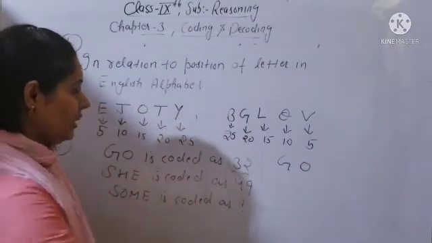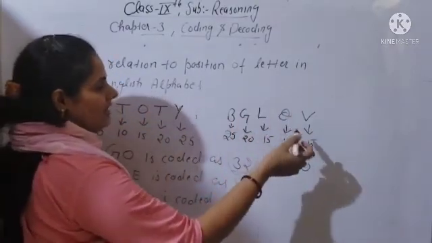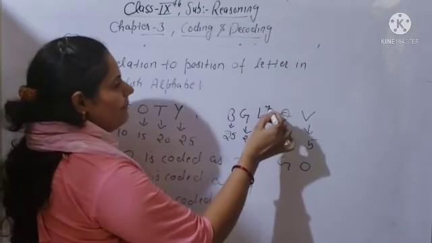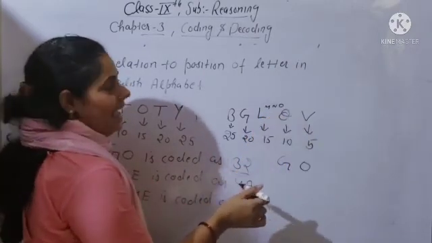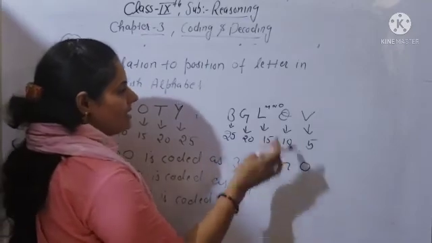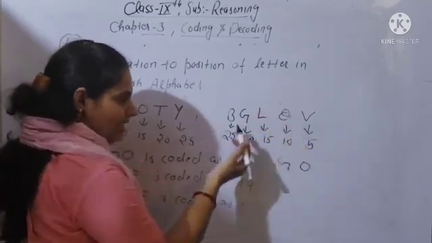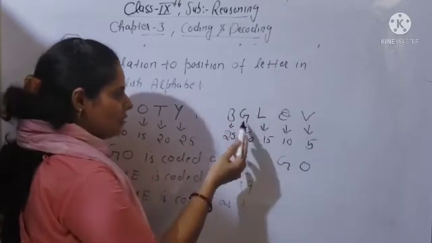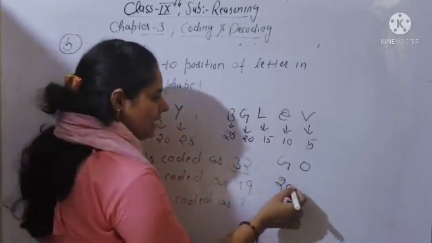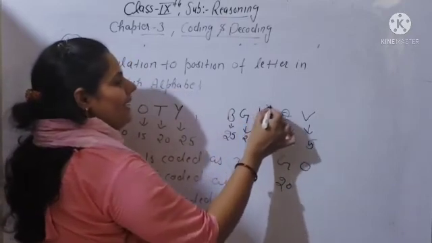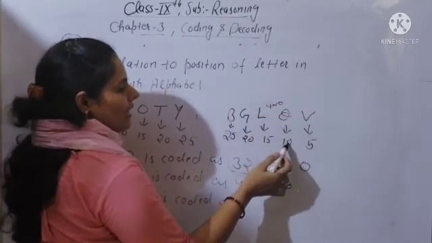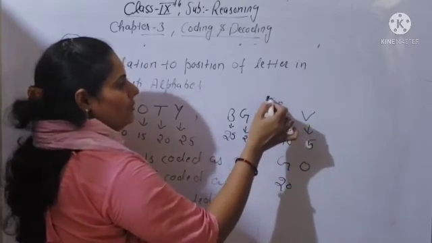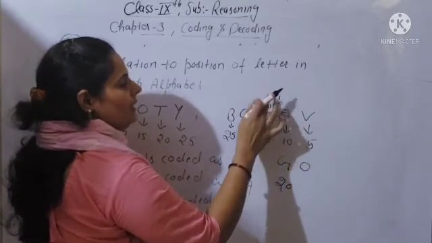So if you check from the right hand side, L, after L it will be M, N, O. Clear? L, M, N, O. Sorry, first is G. In the right hand side, or you can say opposite, if you are taking from the letter Z, G is already coded, it is at 20, and O: after L it will be M, N, O. So after 15, this one will be 14th position, 13th position, and this will be 12th position.